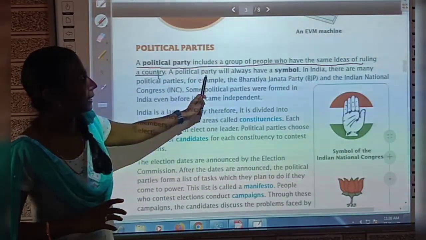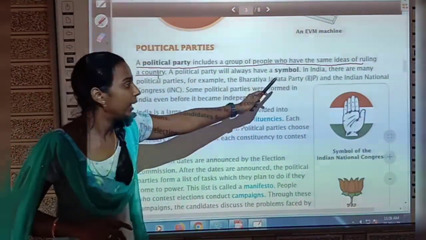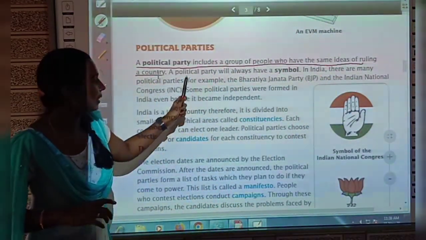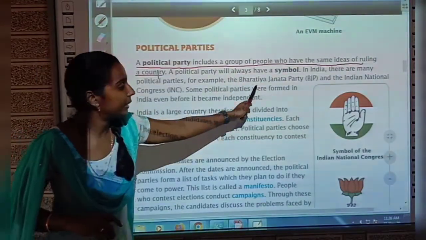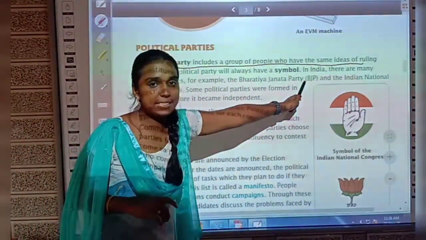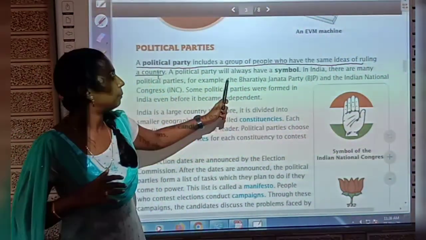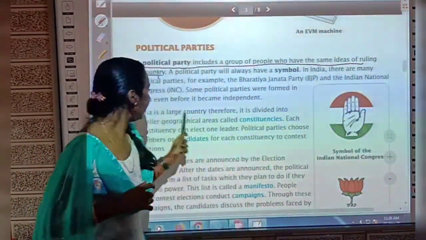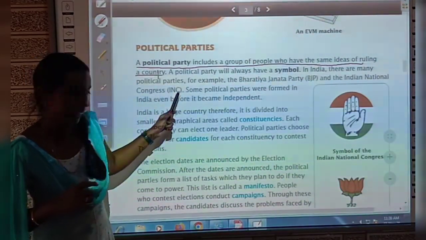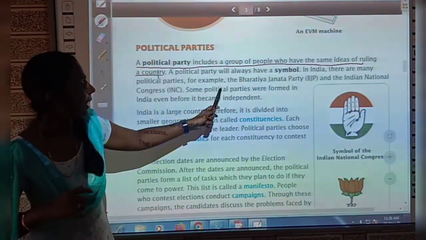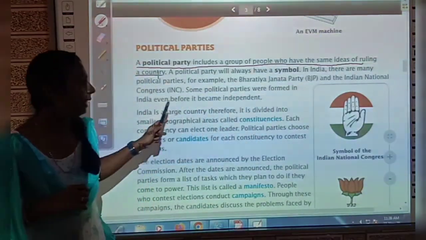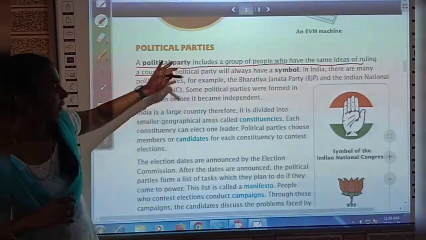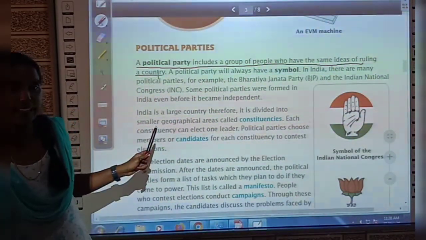So, a political party will always have a symbol. In India, there are many political parties. For example, the Bharatiya Janata Party, that is BJP, okay? Now our ruling party, the Bharatiya Janata Party, BJP, and the Indian National Congress, short form INC, okay? So, some political parties were formed in India even before it became independent, okay? First paragraph done. Now see the next paragraph.